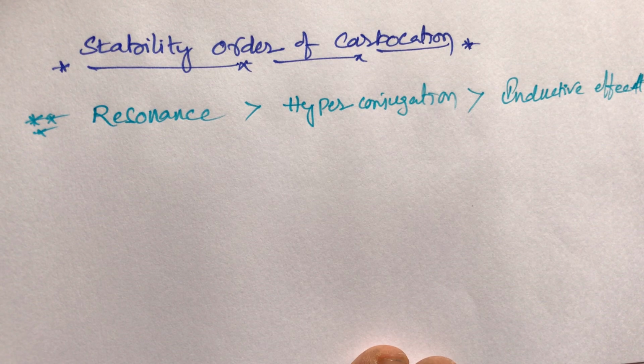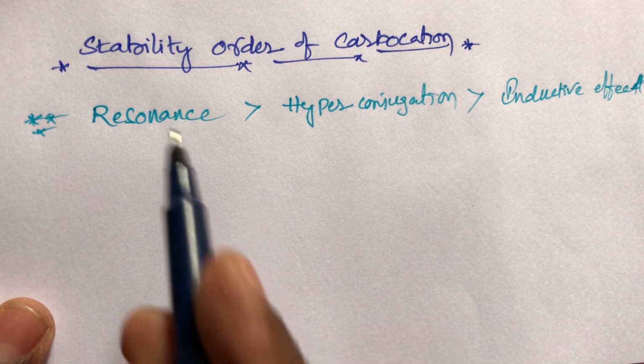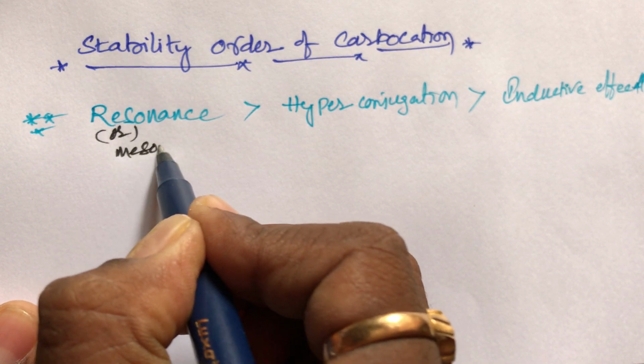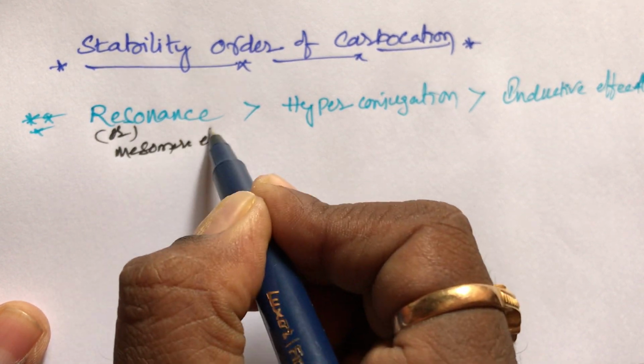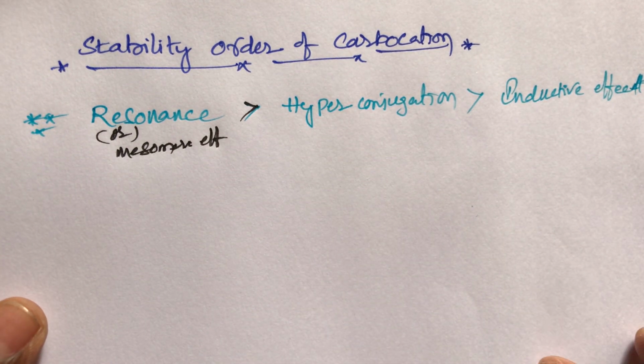Students, stability order of carbocations. We already discussed it in the previous video. First priority goes to the resonance effect, that is the mesomeric effect. The mesomeric effect is greater than hyperconjugation, and hyperconjugation is greater than the inductive effect.